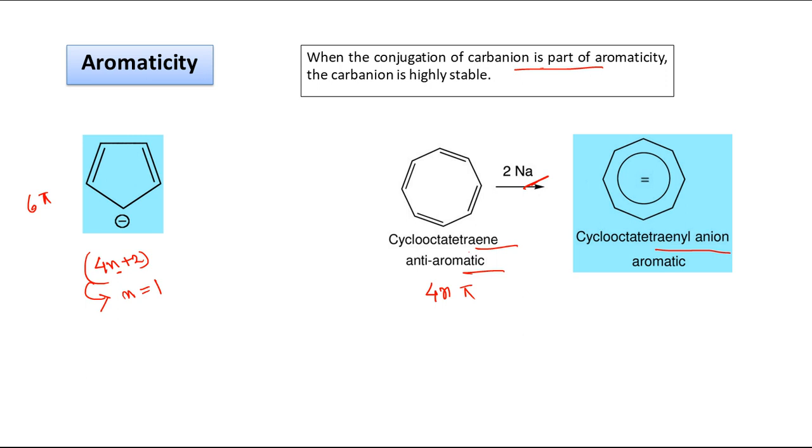So in the neutral case there are a total of 8 pi electrons, where the n value is 2: 4 into 2, 8 pi electrons. But in this case there are a total of 10 pi electrons, because 2 electrons are added, 8 plus 2. Now it follows 4n plus 2 where the n value is 2. So after 2 electron addition it becomes an anion and now it is aromatic. So this will be a stable carbanion.